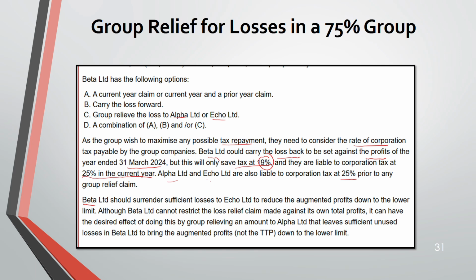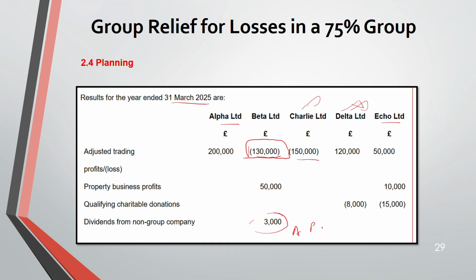Okay, let us go back and see A and E. If you see A and E, A has an adjusted trading profit of 200 and C has 50,000, and property business.